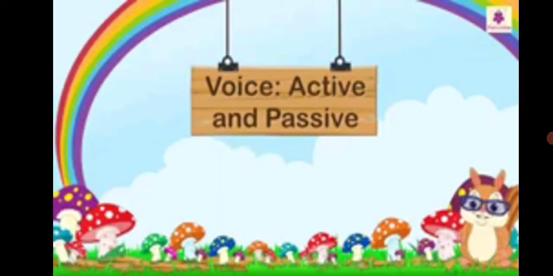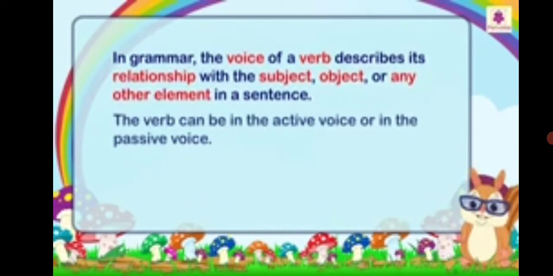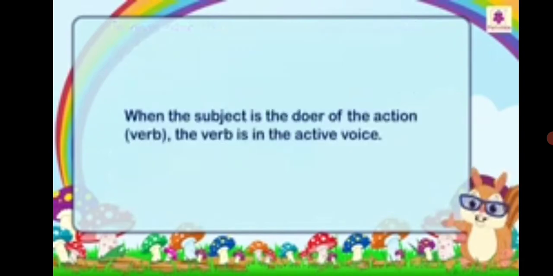Now I'll tell you in detail what it is. Active and passive voice. In grammar, the voice of a verb describes its relationship with the subject, object, or any other element in a sentence. The verb can be in the active voice or in the passive voice. The sentences will change, but the meaning will remain the same in the two different voices, active voice and passive voice.